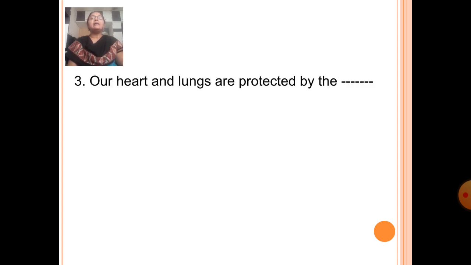Next fill in the blank. Our heart and lungs are protected by the dash. Answer is rib cage.